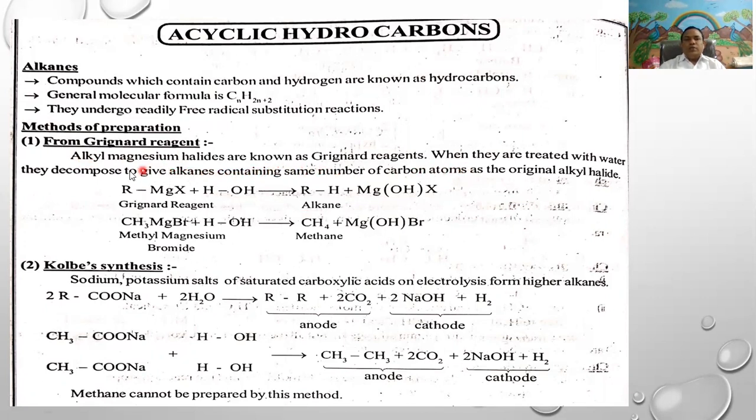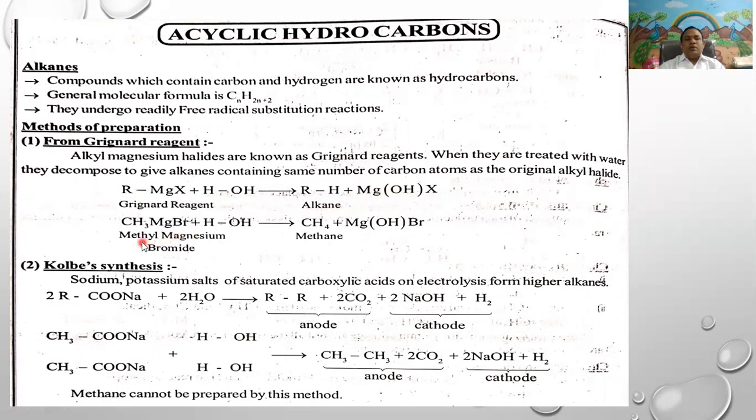When Grignard reagents are treated with water, they decompose to give alkanes containing the same number of carbon atoms as the original alkyl halides. Alkyl magnesium halide upon treatment with water gives alkane, and the halohydroxide of magnesium is obtained as a byproduct.